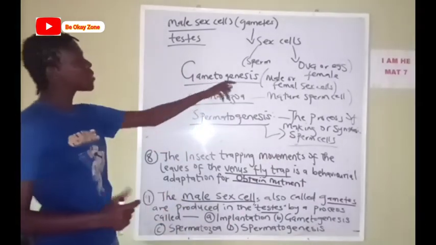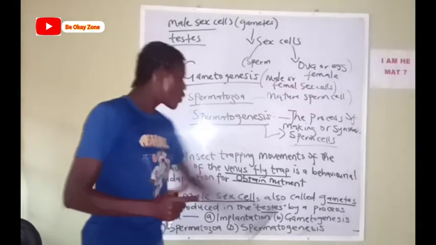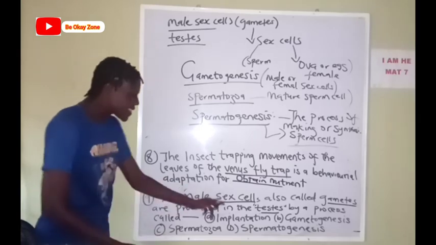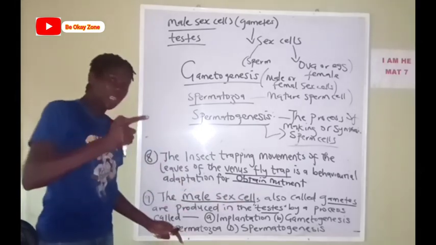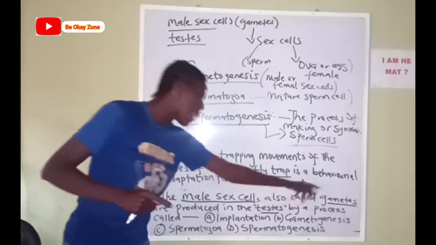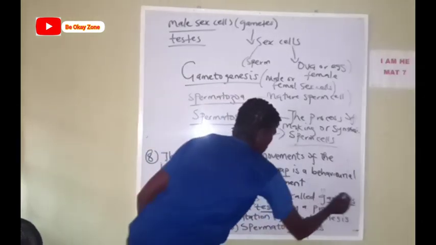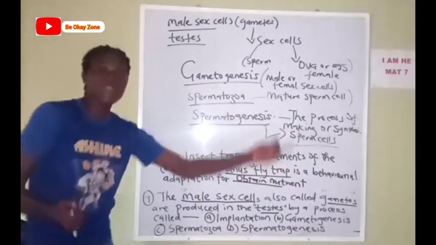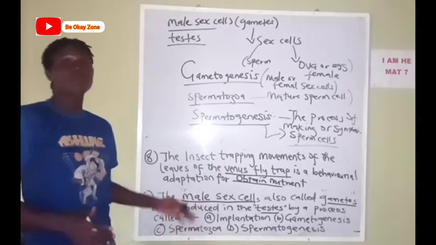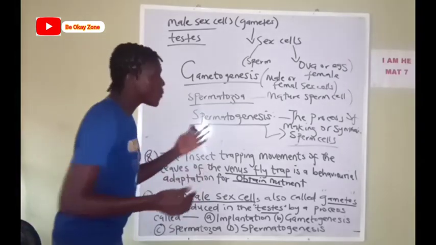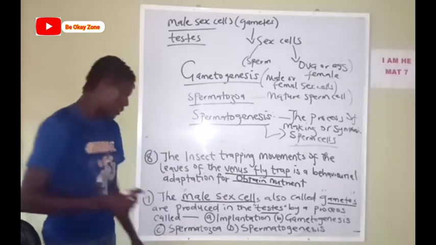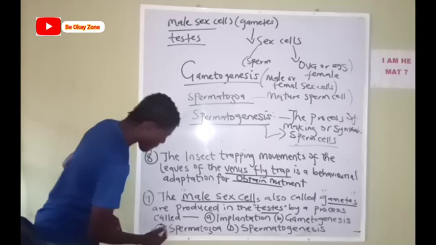While gametogenesis is talking about both male and female sex cells. So from this question now, look at it. It said the male sex cell, so it is particular to the male sex cell, also called gametes. So gametes is a general word, whether male or female sex cell, you understand? But it's not the male sex cell here. So from this option, from what I've explained so far, which of the options best describes this? Okay, so the answer is what? Spermatogenesis. So our answer here is spermatogenesis.